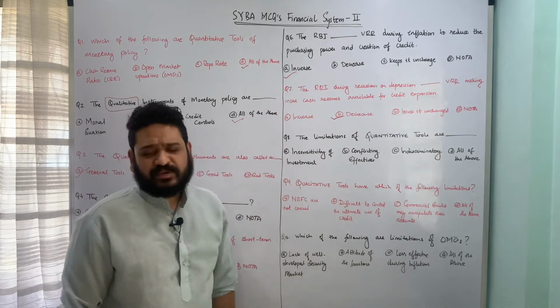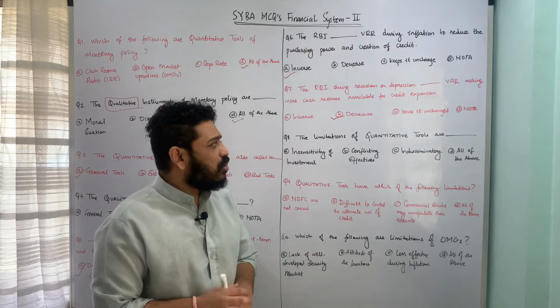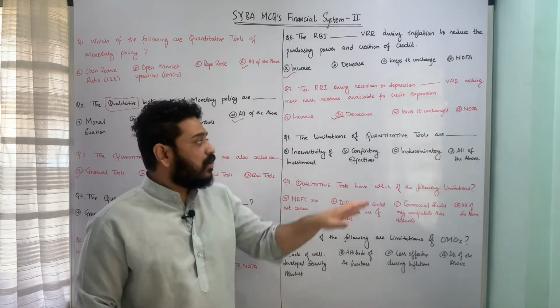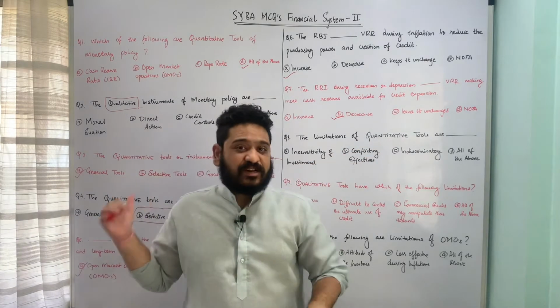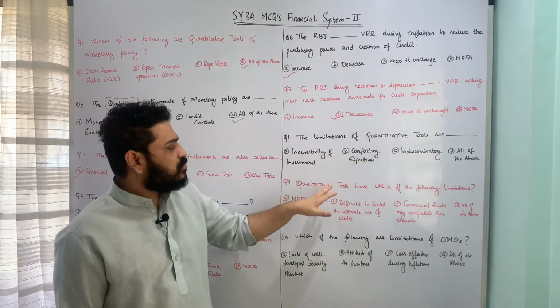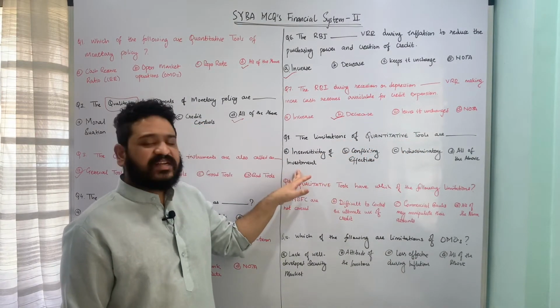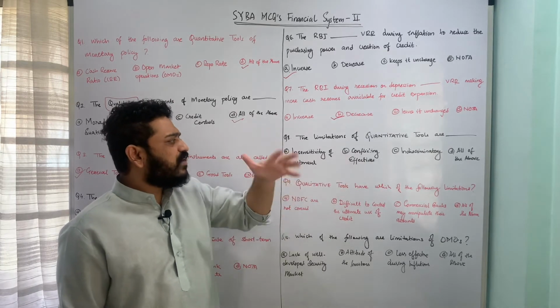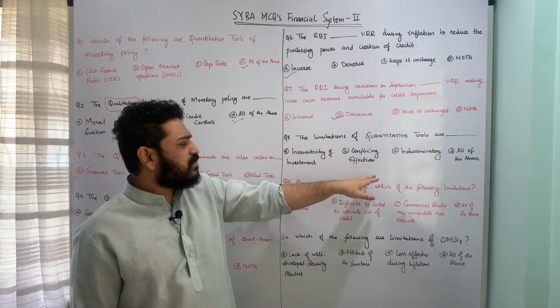Let us now move to the next one, which talks about the limitations of quantitative tools. Quantitative tools are also called as general tools, or instruments. And what are the limitations? Let us look at the options. A, insensitivity of investments. B, conflicting effects per se.